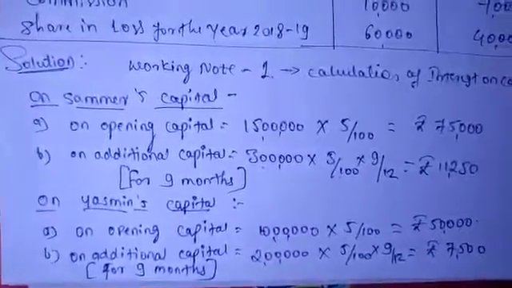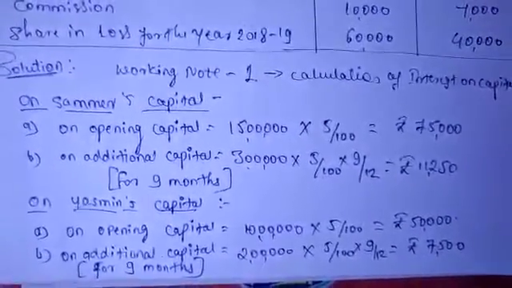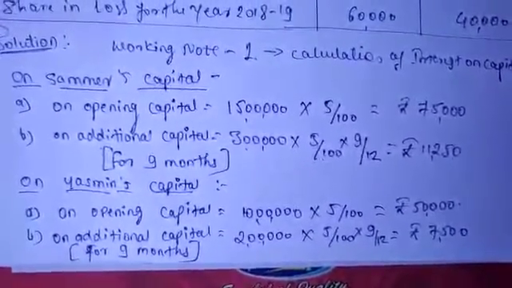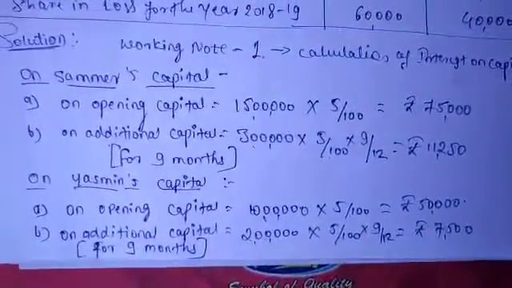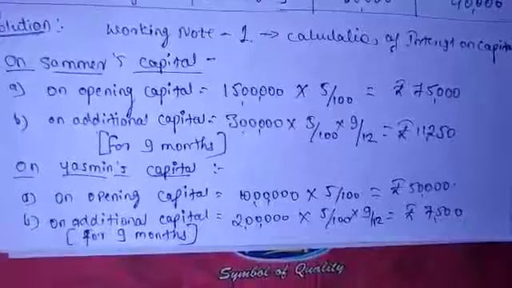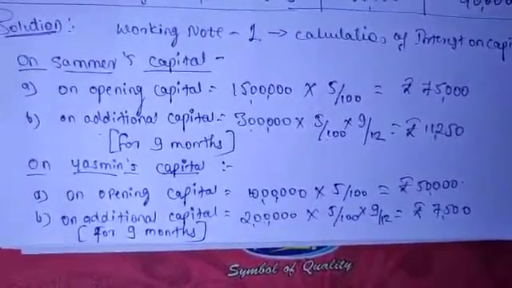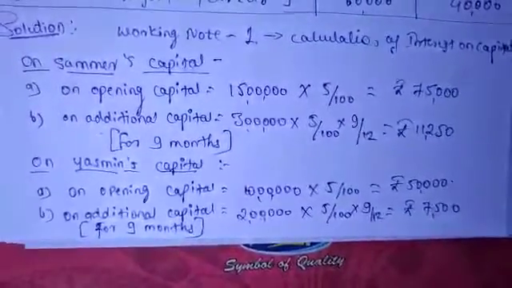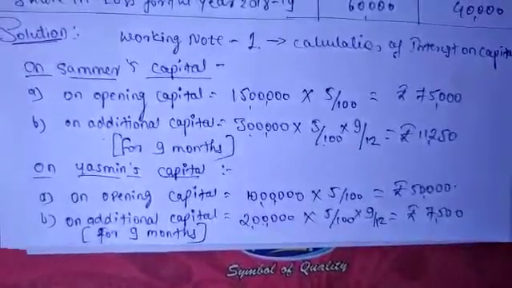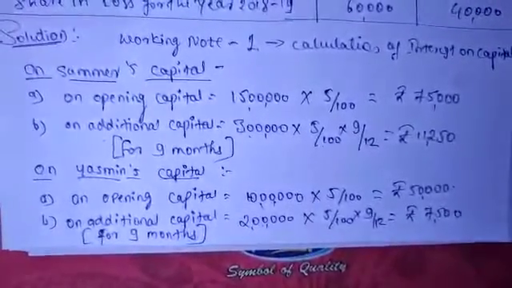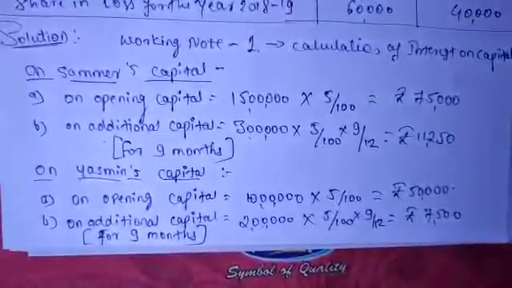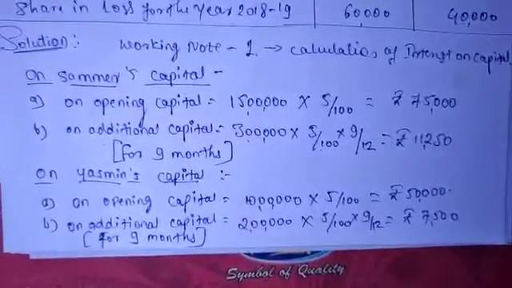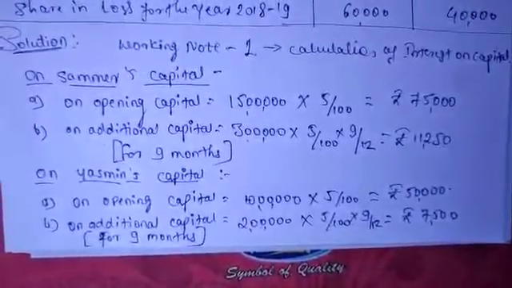Next, we start the solution of this problem with the working note. The working note is for the calculation of interest on capital, because they gave the rate, not the amount directly. That's why you should calculate the interest on the opening capital and also on the additional capital. Opening capital of Samir and Yasmin is different, 15 lakhs and 10 lakhs respectively, and additional capital is 3 lakhs and 2 lakhs respectively. So we should calculate the interest on both, the capital they invested at the opening time and the additional capital.